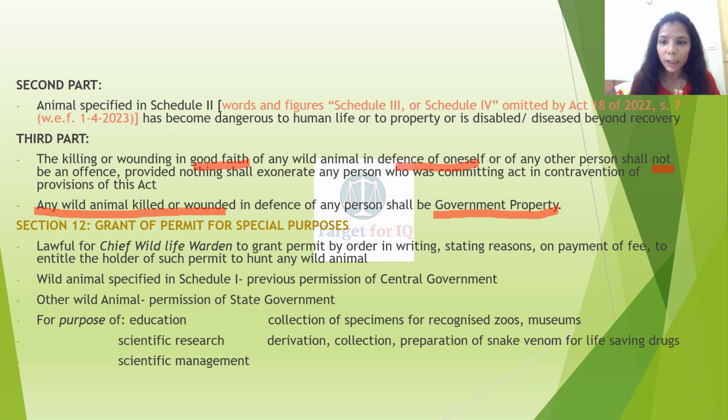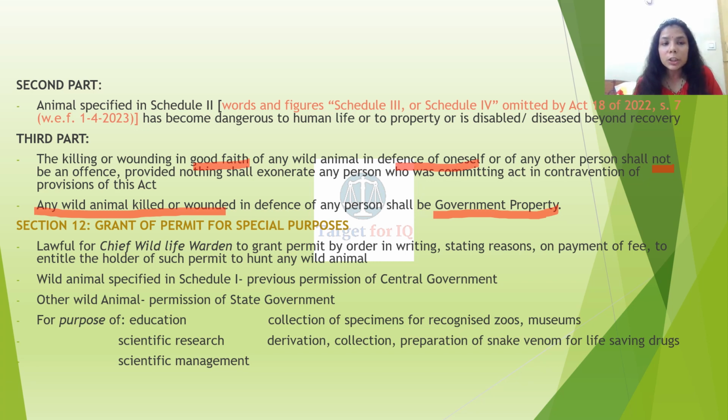So section 9 gave the general clause which stated that no animal should be hunted, with an exception provided under section 11 and section 12. Section 11 basically comprises the exception that when it can be hunted, the condition is that the animal has become dangerous to human life or it has become disabled or diseased beyond recovery. Section 12 provides for the grant of permission for hunting animals for special purposes. A list of purposes has been mentioned under section 12.